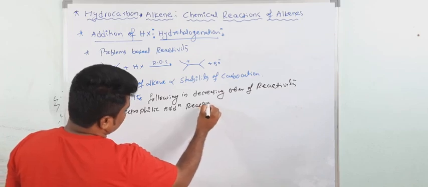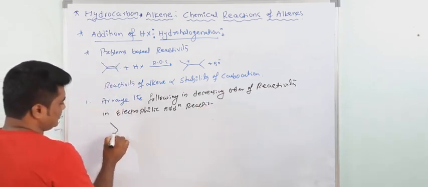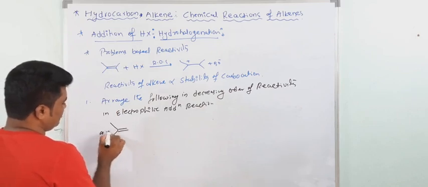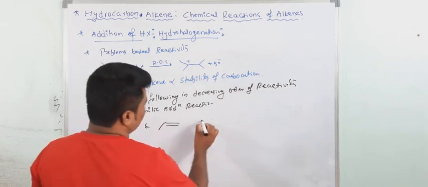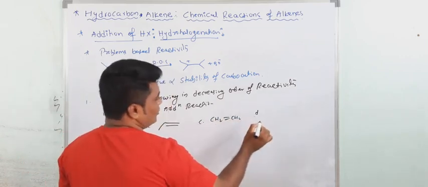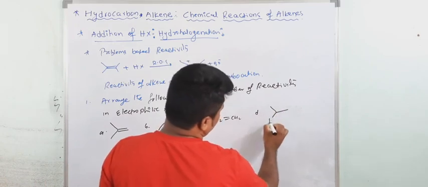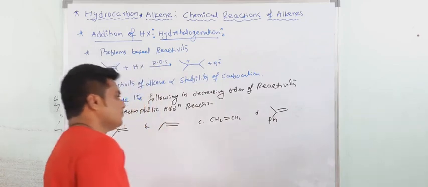So this is one question here. Suppose I am giving here this is A, now C, B, now C, now D is this one. Okay, this is Ph.